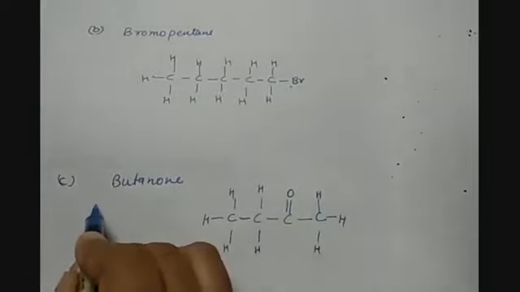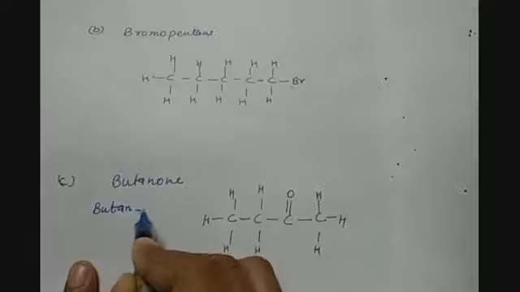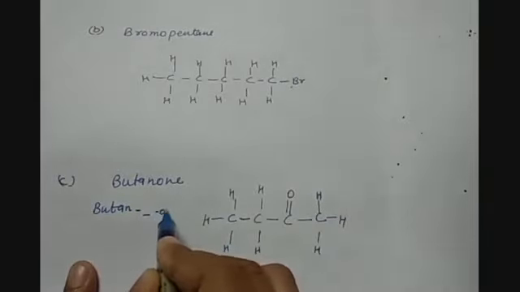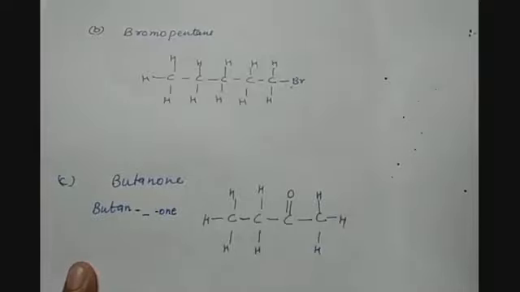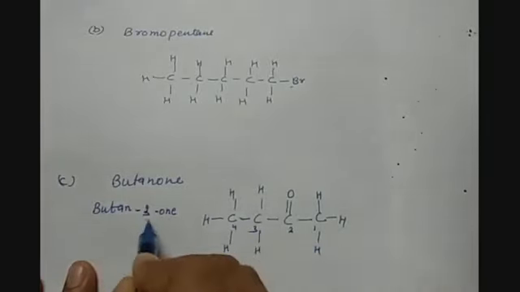Actually it should be named butane, then we should have the position of the ketone group, because it is always present in the middle. If some position is mentioned, then we can make the structure accordingly. So the structure which we are drawing is 1, 2, 3, 4. So it is butan-2-one.